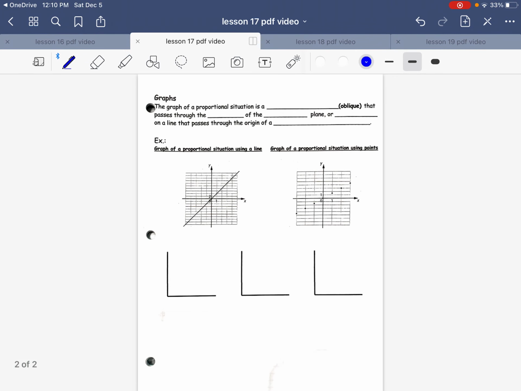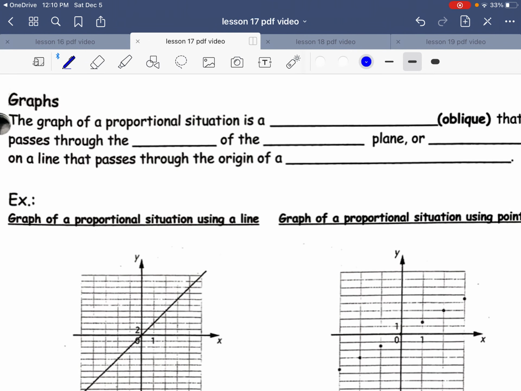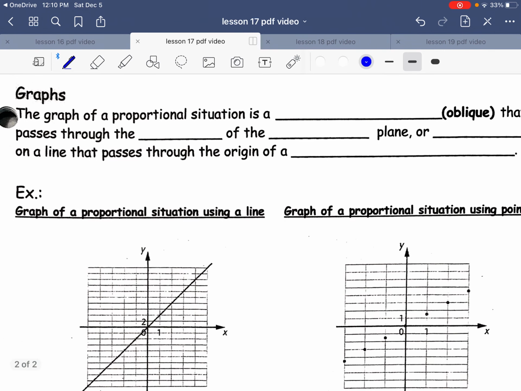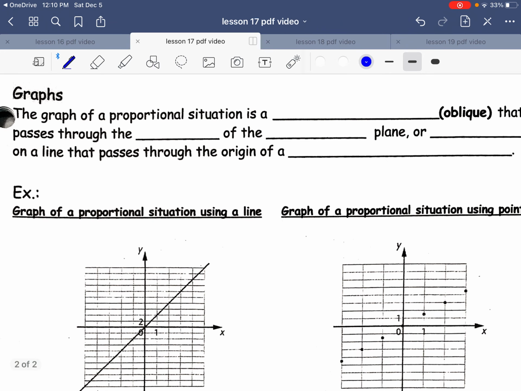Second page. Let's fill in the blanks here. The graph of a proportional situation is an oblique line.